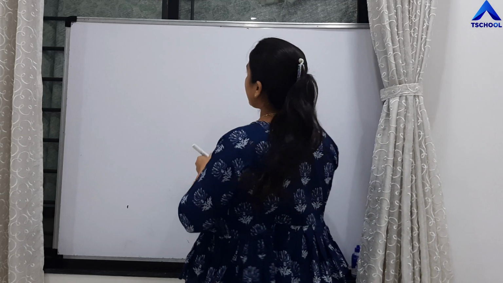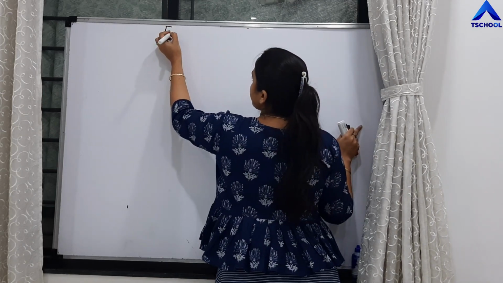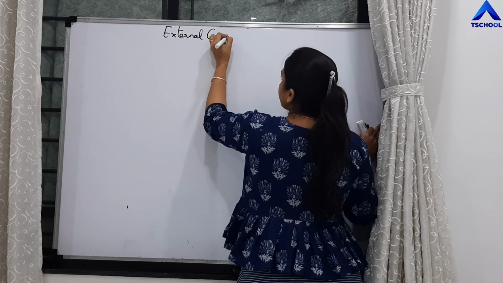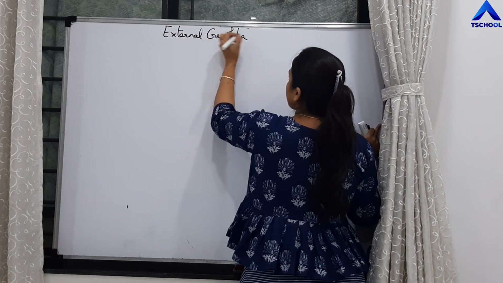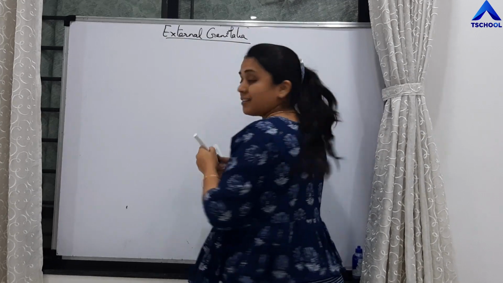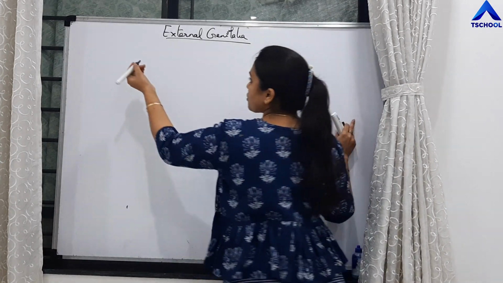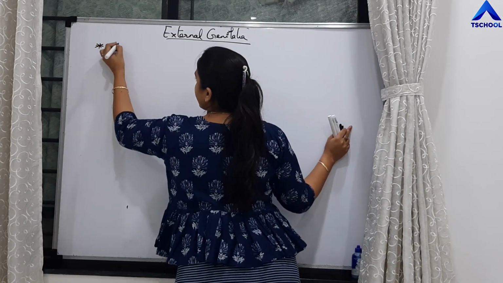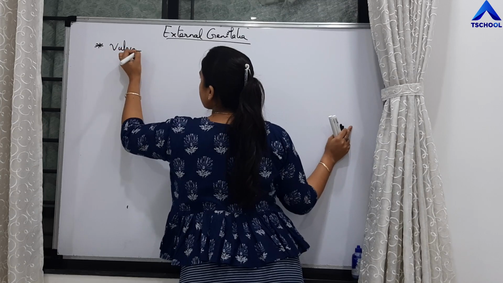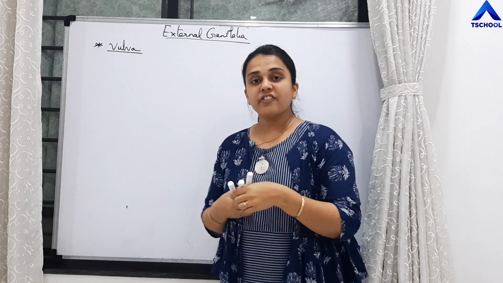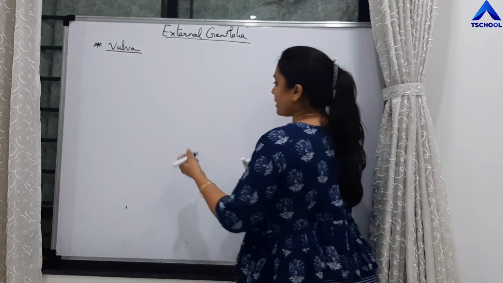Yes, one more topic in this part of the female reproductive system is external genitalia. This external genitalia in case of male is a copulatory organ, that is penis, whereas in case of females the external genitalia is called as vulva, right? So it is called as vulva. We will study the parts of it very quickly.